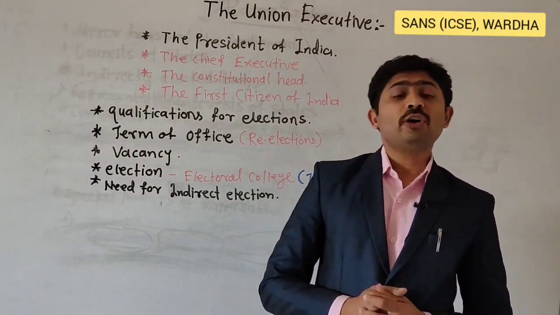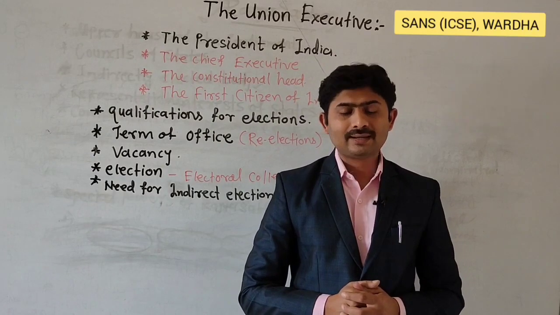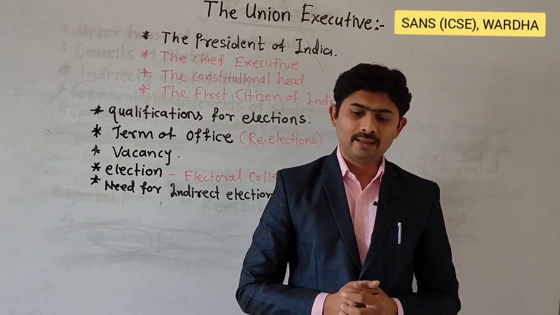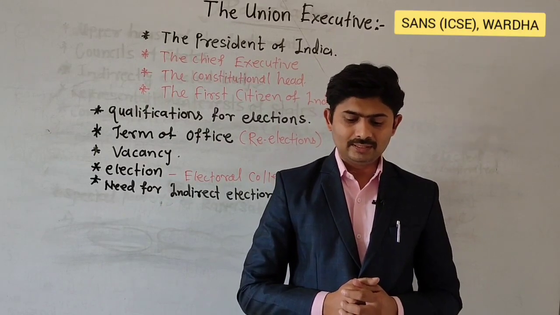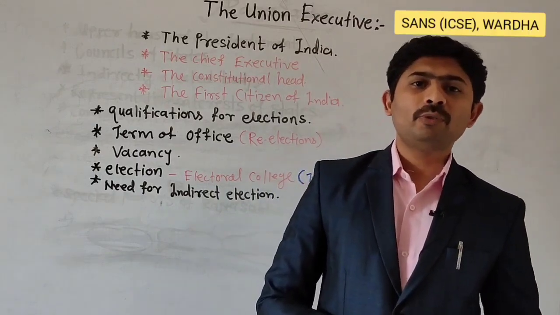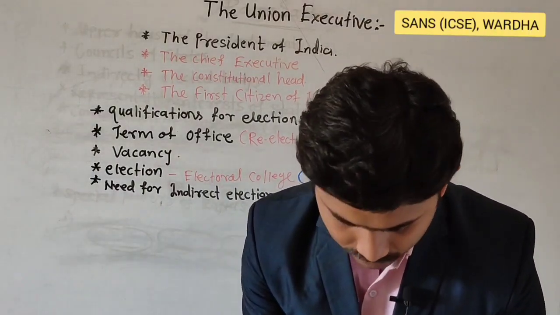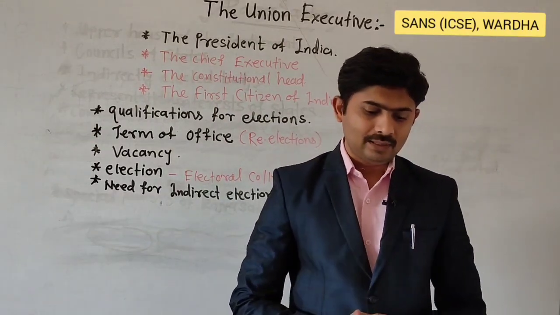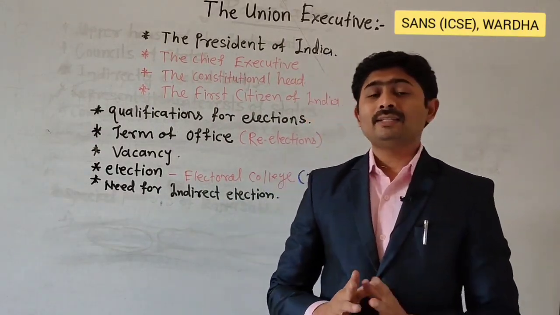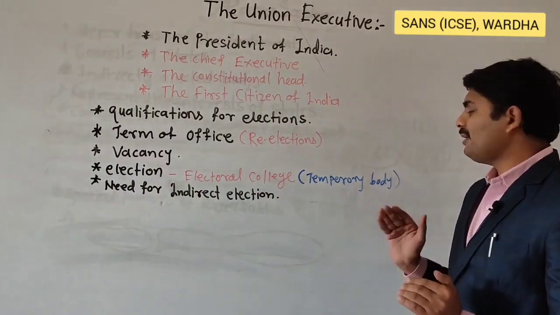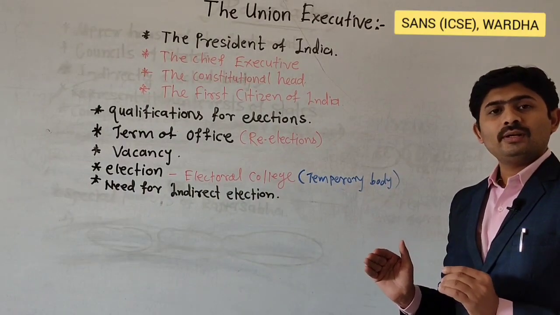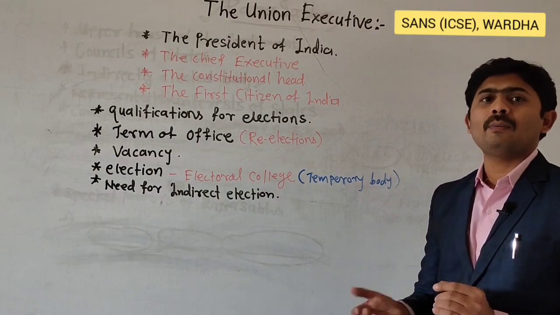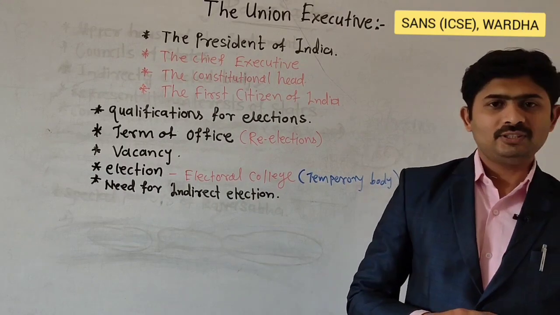It is a joint body of elected MPs and elected MLAs. That is, the elected members of both the houses of Union Parliament and the elected members of state legislatures. And this is a temporary body which gets dissolved immediately after the election of the President.